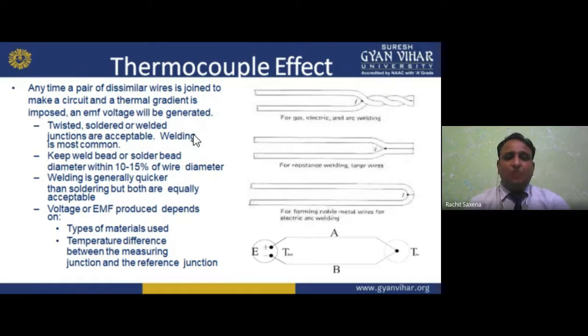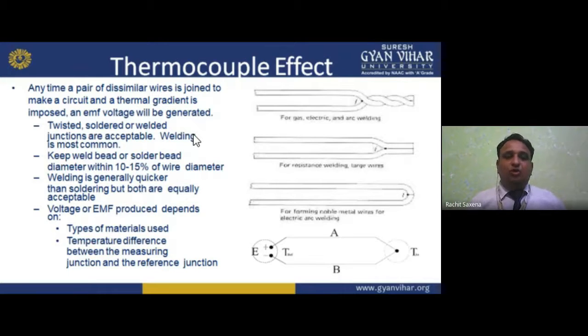Welding is generally quicker than soldering, but both are equally acceptable. Welding we can make in a quick way, but soldering is also equally acceptable.